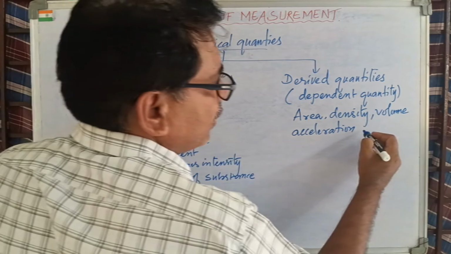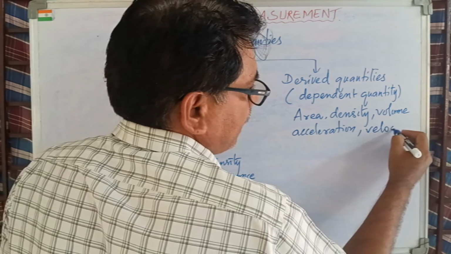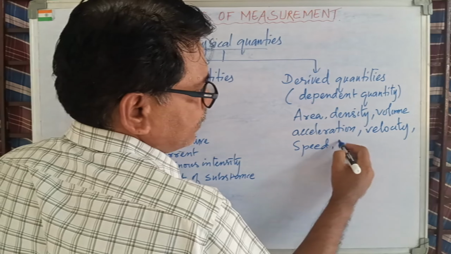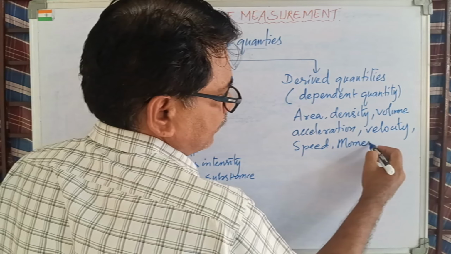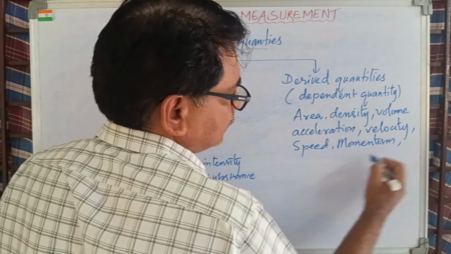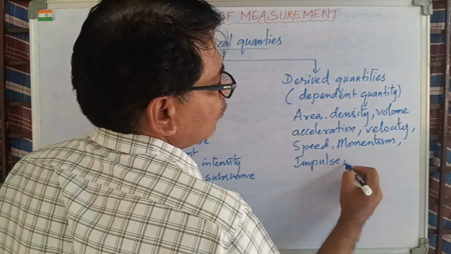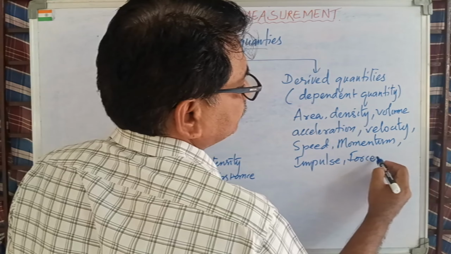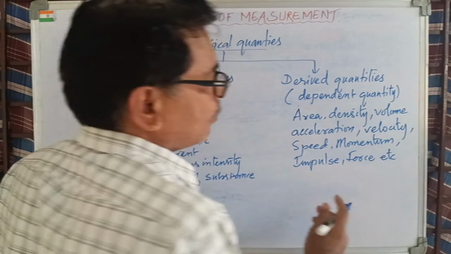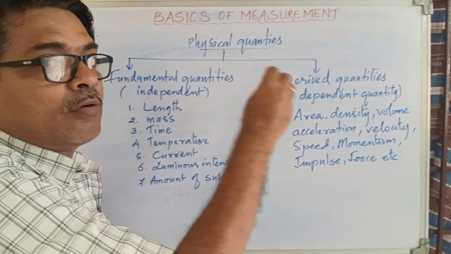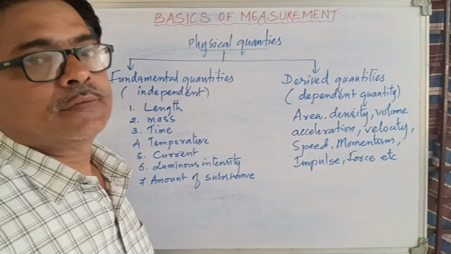If I write down here velocity, if I say speed, if I say momentum, impulse, force, etc. Whatever I speak other than these 7, they are called derived quantities.